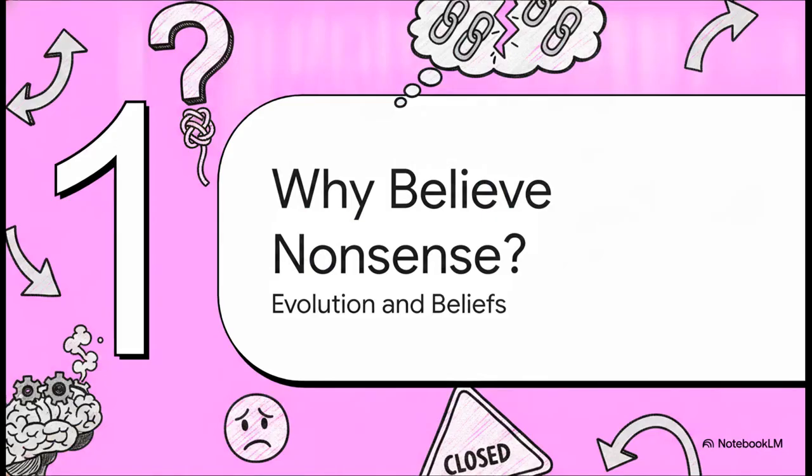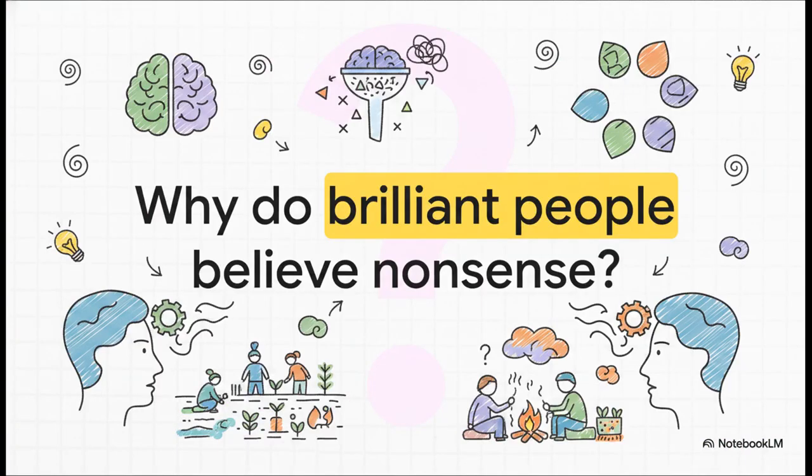Okay, let's dive straight into section 1, why we believe nonsense. It's a fantastic question, right? Why do brilliant people believe total nonsense? Well, the source material gives us a really fascinating evolutionary perspective on this. Basically, our brains didn't evolve to be perfect, rigorous logic processing machines. Nope, they evolved for pure survival in early agrarian societies.